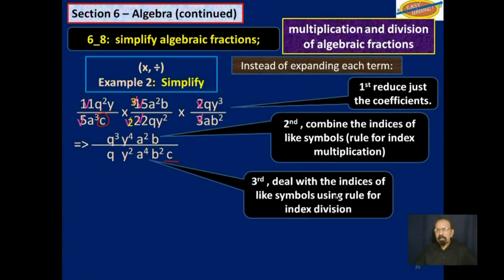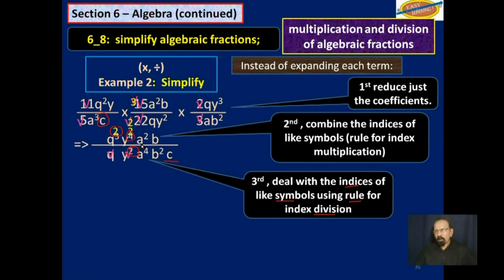We deal with the indices of like symbols using the rule for index division. So we are going to divide now like terms above by like terms below. So that q, one of that q can be removed from one of this q here, and you're left with q squared. You do the same thing with a y squared from y fourth, you're left with y squared.